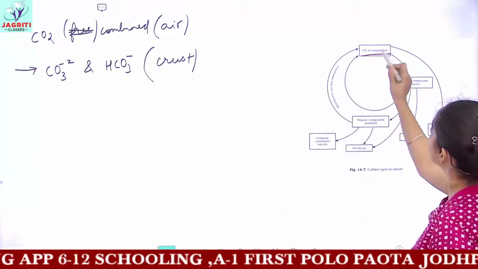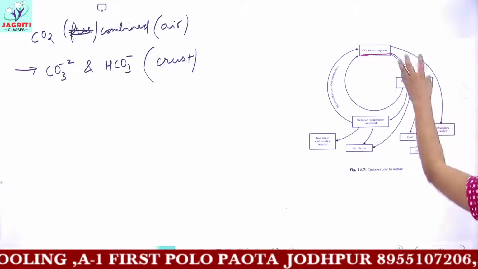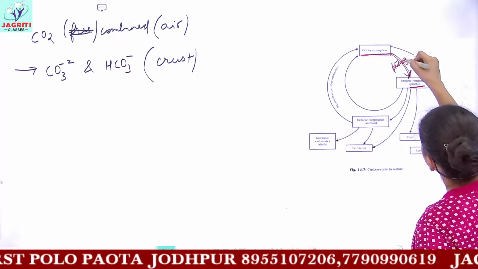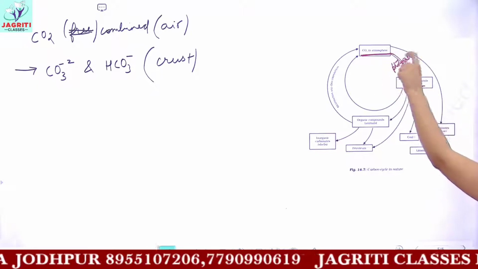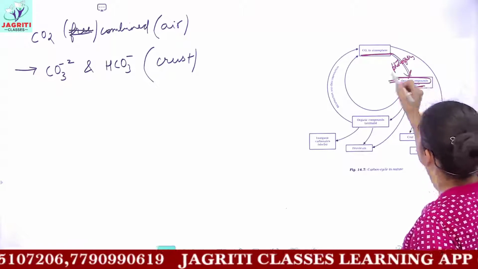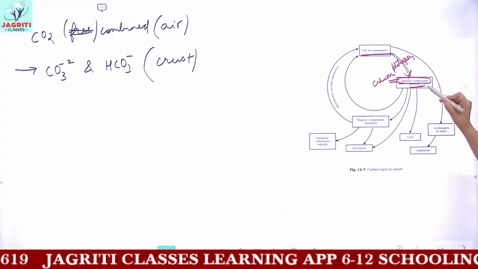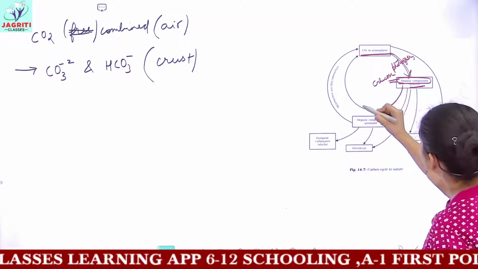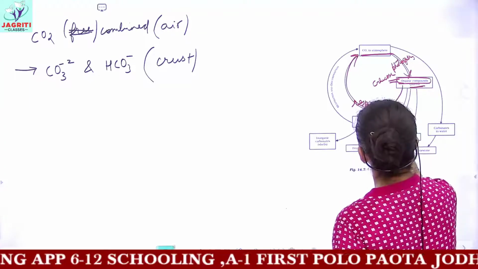The carbon dioxide present in the atmosphere is used up by the plants in the process of photosynthesis. When carbon dioxide and water are used in photosynthesis, you have the formation of organic compounds. This organic compound is glucose, which is the plant food. Then the plants return this carbon dioxide into the atmosphere when they perform the process of respiration.